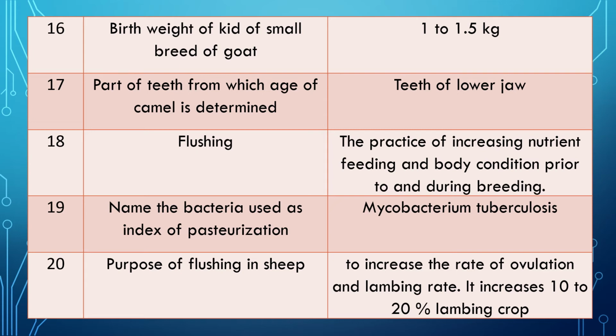Question 19. Name the bacteria used as an index of pasteurization. Answer is Mycobacterium tuberculosis. Important question. Because Mycobacterium tuberculosis generally spreads through milk, milk must be free from Mycobacterium tuberculosis. If Mycobacterium tuberculosis is killed, the pasteurization process is complete.